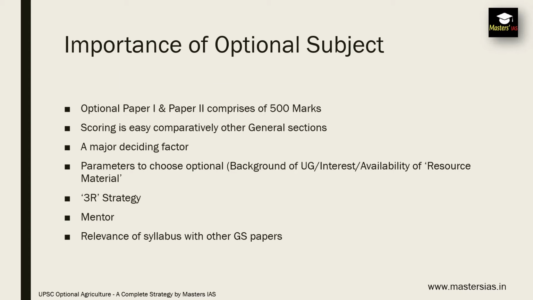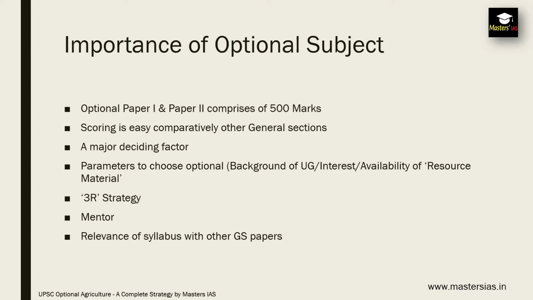So let's turn to the optional subject. In a civil services main examination, you can see there are two papers for optional subject, paper 1 and paper 2. Both papers comprise 500 marks, means 250 marks each.